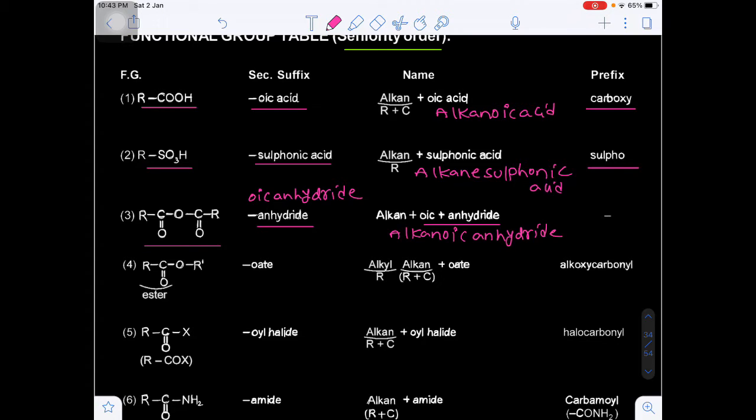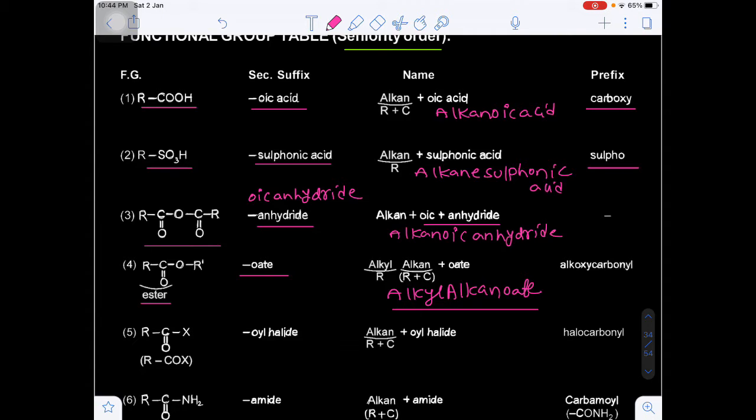And next one will be the esters. In esters, the secondary suffix will be oate. So the IUPAC name will be alkyl alkanoate. What will be the IUPAC name of the ester? Alkyl alkanoate. Are you getting my pen?